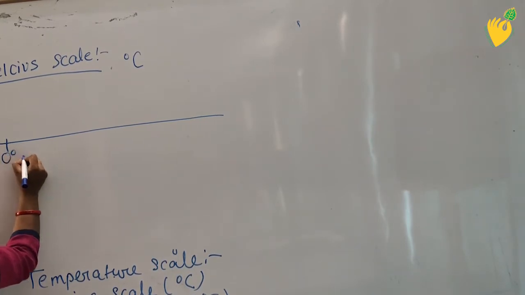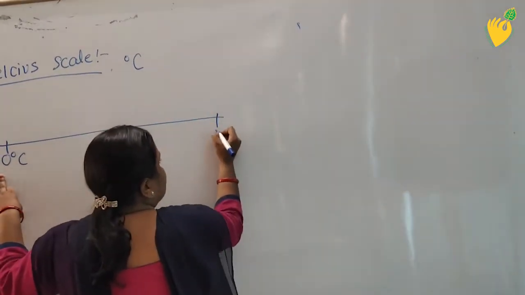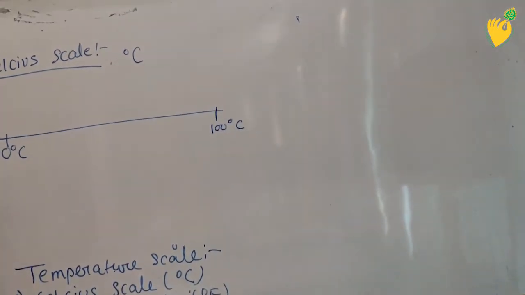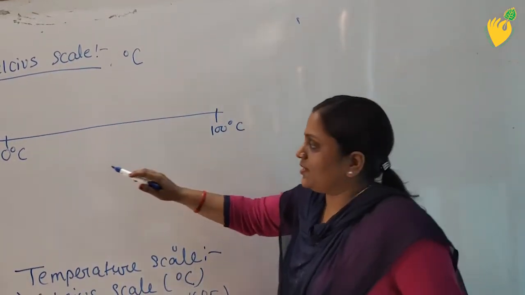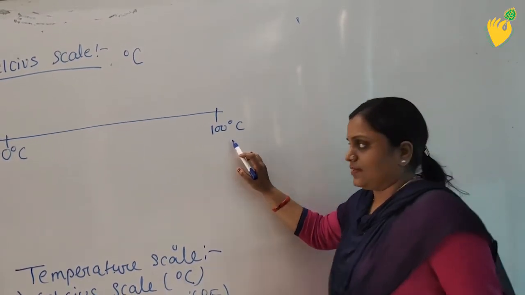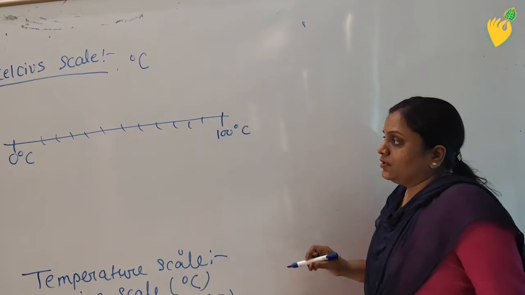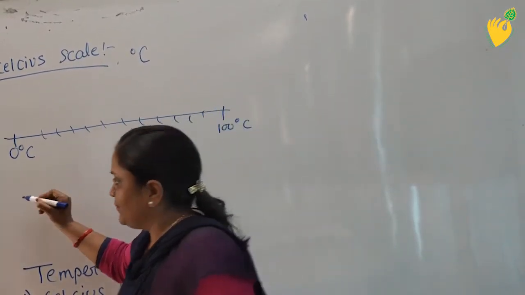The lowest temperature on this scale is 0 degree Celsius and the highest temperature is 100 degree Celsius, so there are a total of 100 divisions. This 0 degree Celsius is called the freezing point of water.